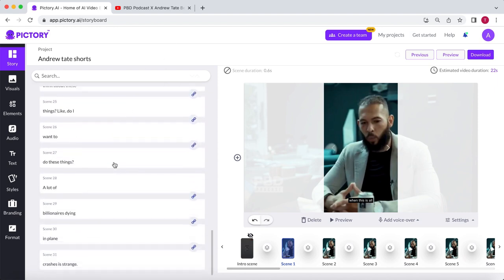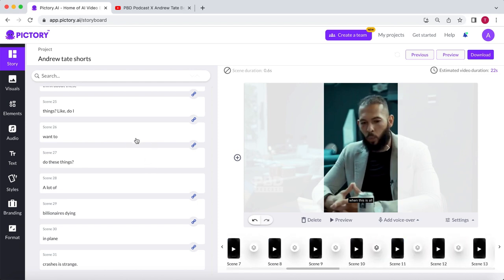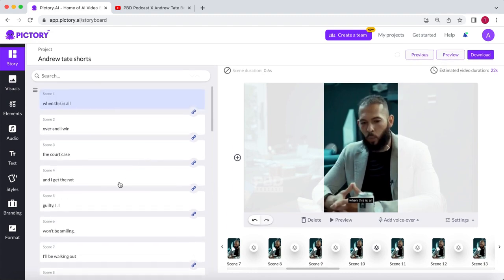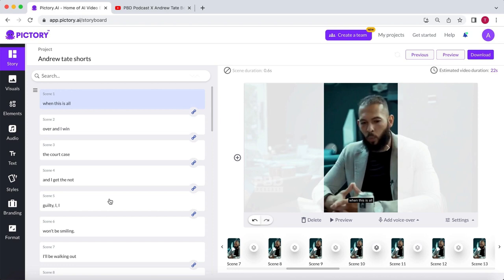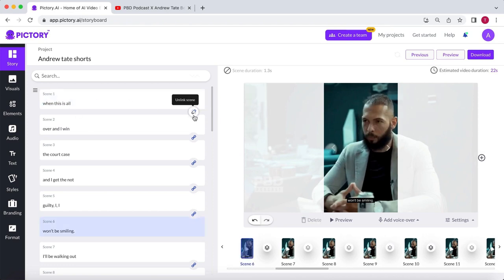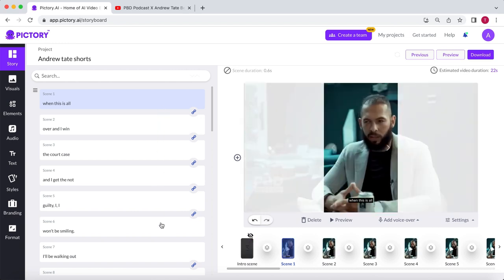On the left side, you can see the text, and in the bottom right, you see all the separate scenes that belong to the text. Sometimes, you will see link icons on the left, indicating that the scenes are linked to each other because they are part of one sentence. If I were to replace one of these scenes with a piece of B-roll footage, it would replace every linked scene with the same part of the footage.